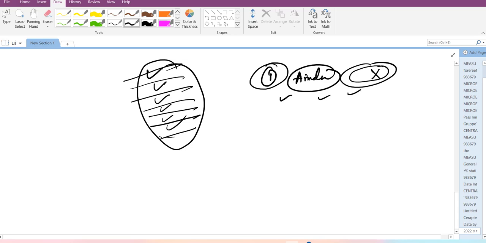I am fond of this, and whenever after my college and university classes on a weekend like Sunday evening I get time, I try to do any one sport. When I was scoring, it was sometimes 7 out of 10, sometimes 8 out of 10, 9 out of 10, sometimes 5 out of 10. Arindam was also scoring in the same way, and this person in the first 3 games was 0 out of 10, 0 out of 10, and 0 out of 10. But after that it changed.